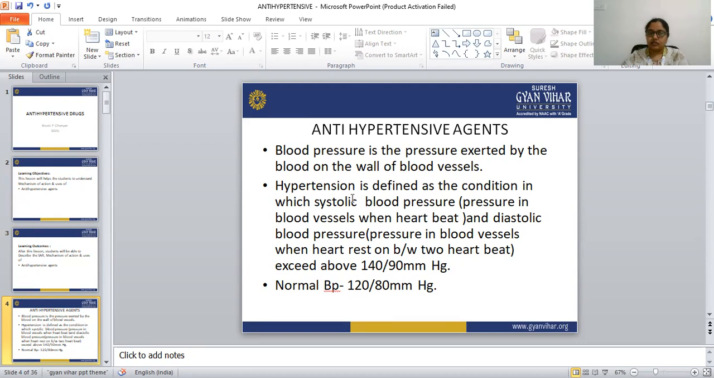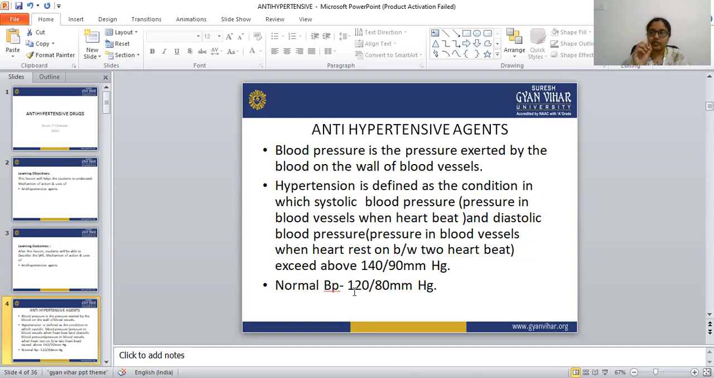So we have used the terms systolic blood pressure and diastolic blood pressure, and we have to know what they are. Systolic blood pressure is the pressure in the blood vessels when the heart beats. When the heart beats, at that time some pressure is generated, and that is known as systolic blood pressure. The normal systolic blood pressure is 120.